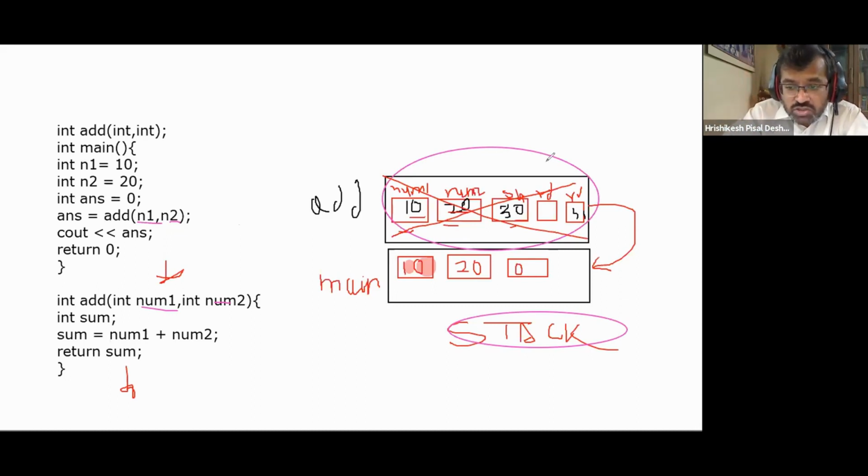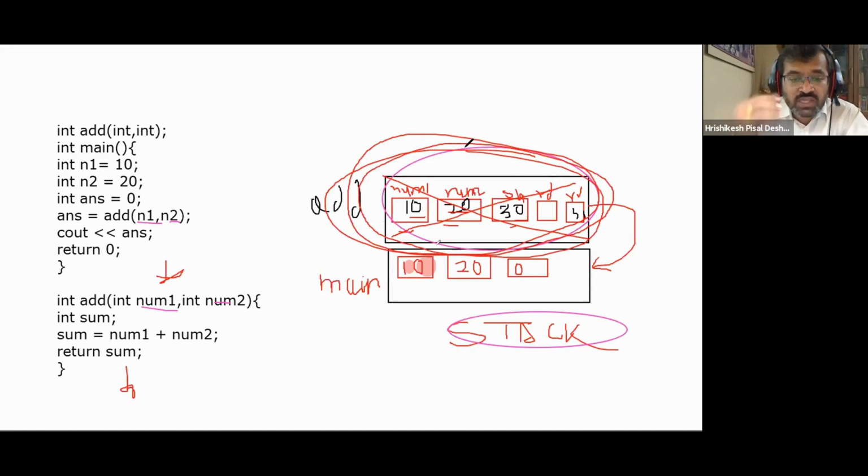And if functions are also instantiated, when this memory is allocated, what are we doing? We are instantiating a function when we give a call. That means we are allocating memory when we call a function, and when the function returns, we are deallocating the memory that has been allocated for that function, and so on. So it also requires memory. And where is this memory allocated? It is on the stack.